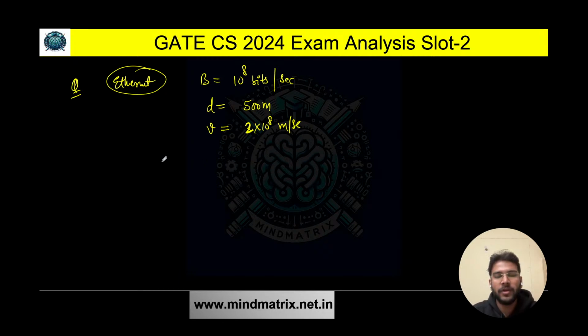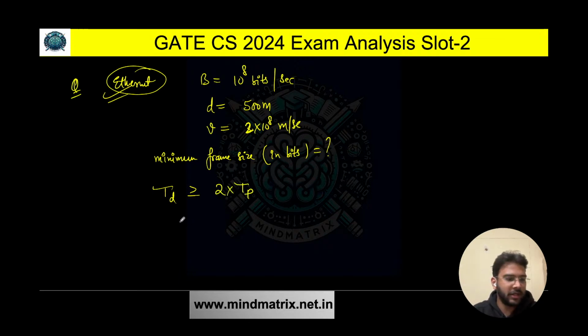What else we have? Now we need to find the frame size. So minimum frame size we need to calculate in bits. That is very simple. Ethernet uses CSMA-CD. So for that, the transmission delay is always greater than or equal to twice the propagation delay. We can also say transmission delay is nothing but L by B. L is the frame size, B is the bandwidth. So here 2 into propagation delay is nothing but 2 into D by V.